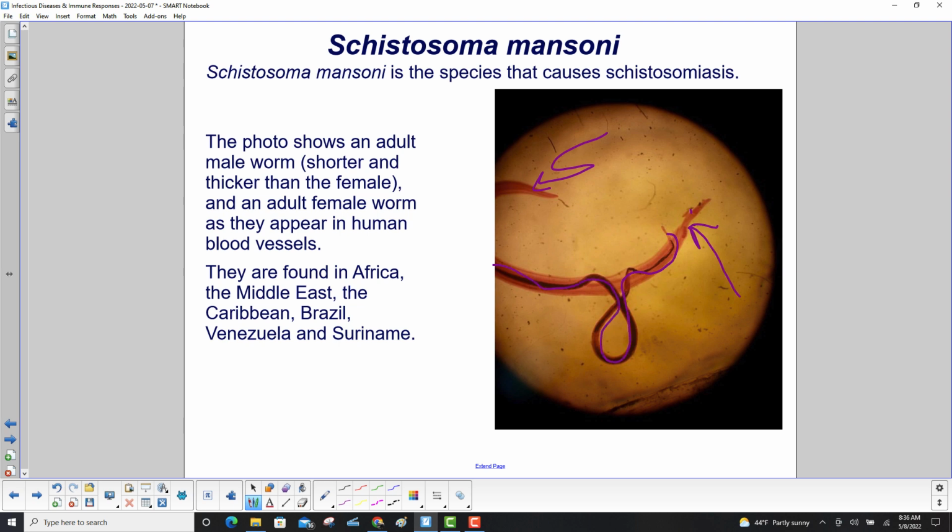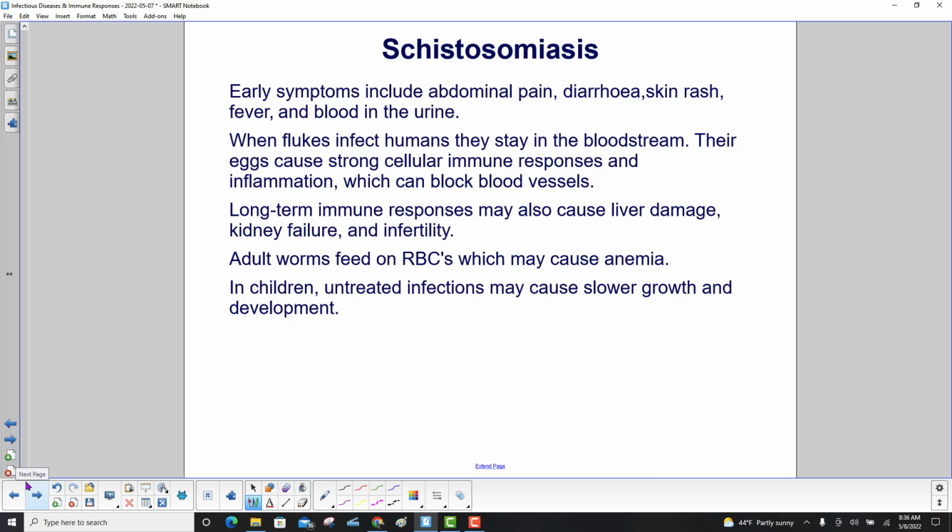They are found in Africa, the Middle East, the Caribbean, Brazil, Venezuela, and Suriname. Early symptoms include abdominal pain, diarrhea, skin rash, fever, and blood in the urine. When flukes infect humans, they stay in the bloodstream.